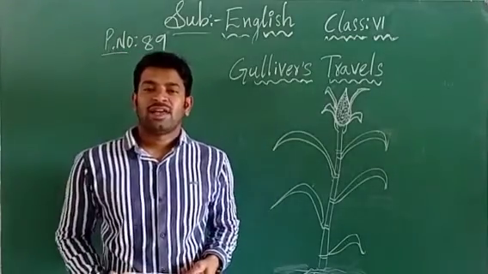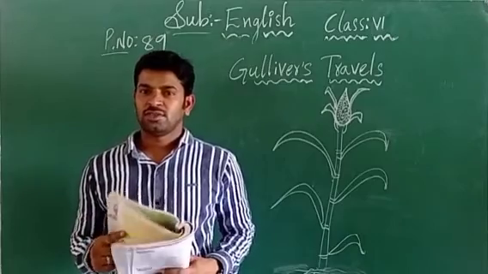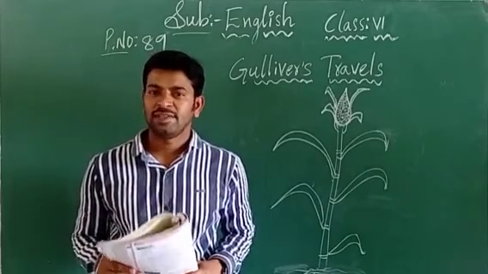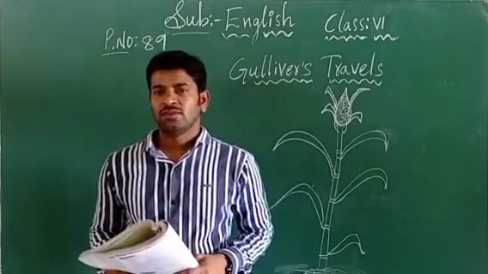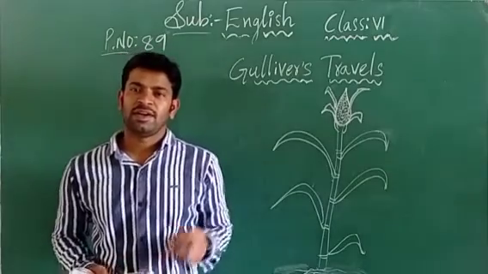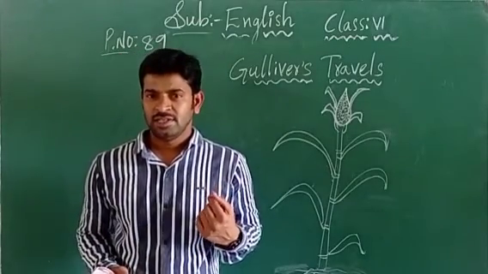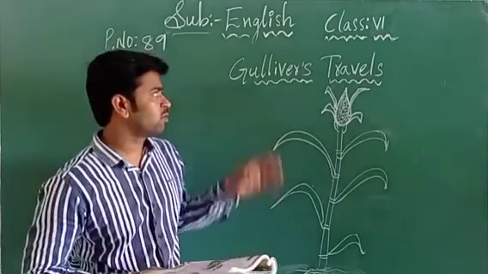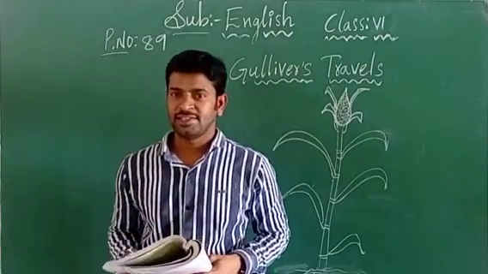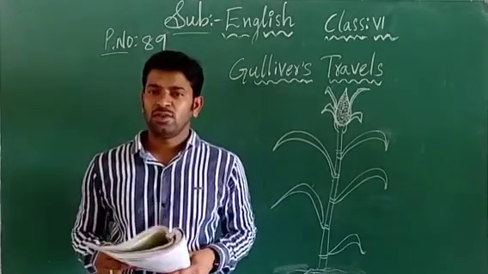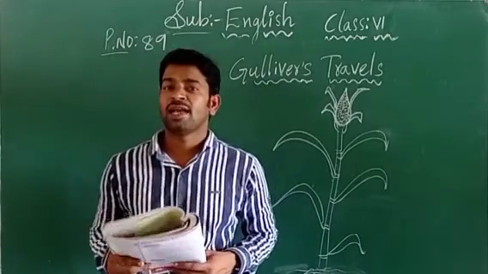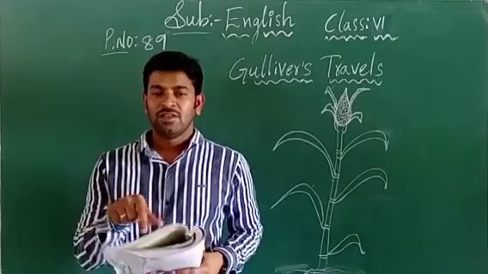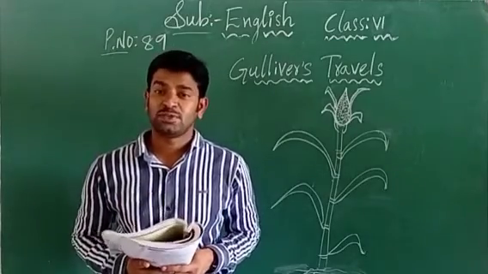In the previous class we came across the 6th unit, which is about imaginary lessons. From the 6th unit we have completed reading A and reading B. Today we are going to start the new topic, reading C, children. In this unit we have come across many imaginary stories. We should read the stories and just imagine.